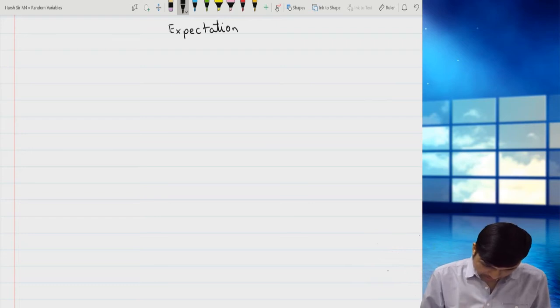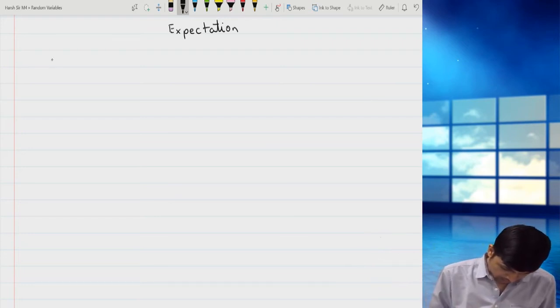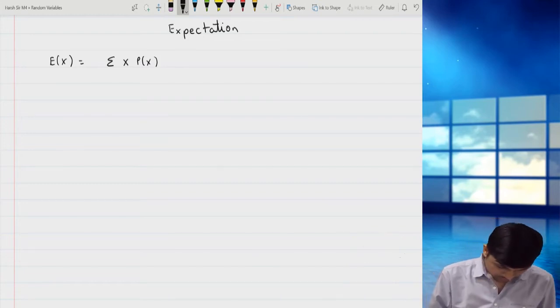So let us take the formula of expectation. Expectation of x is summation of x into p of x. Remember this. E of x square would be summation of x square into p of x.